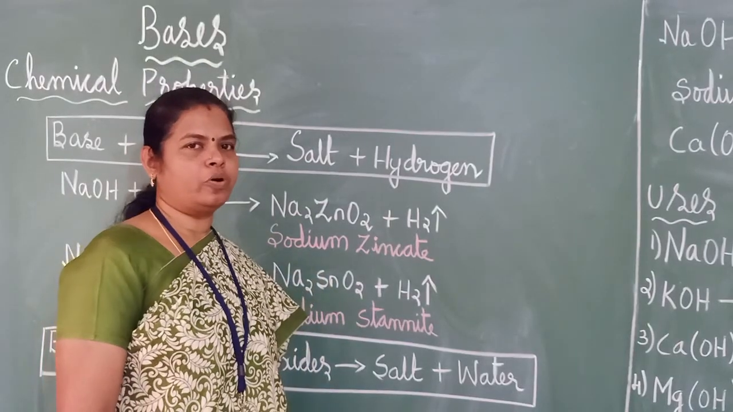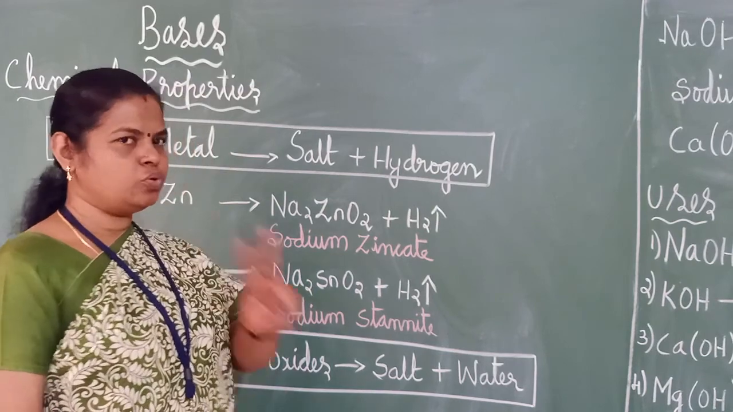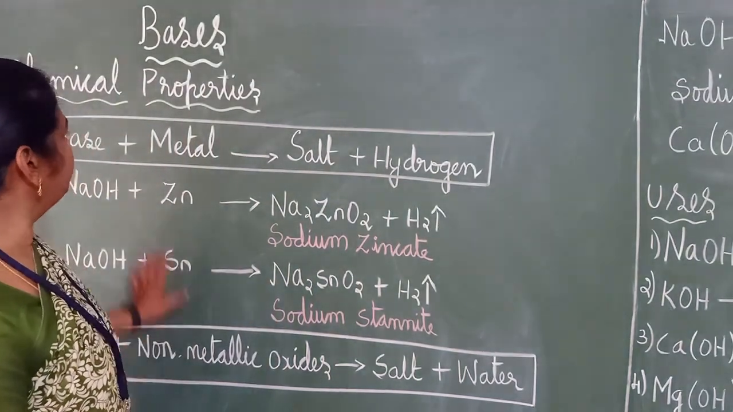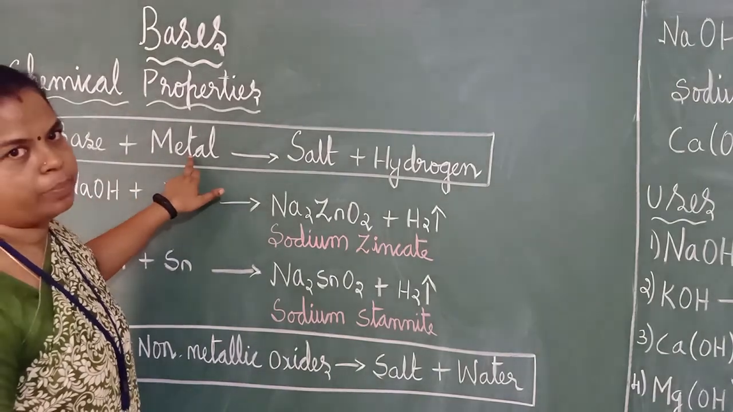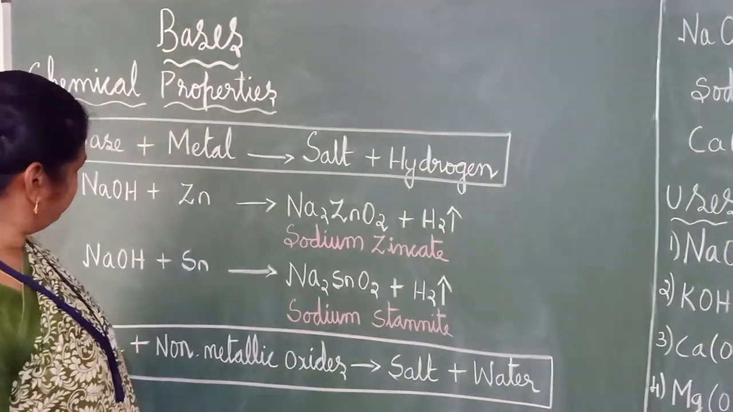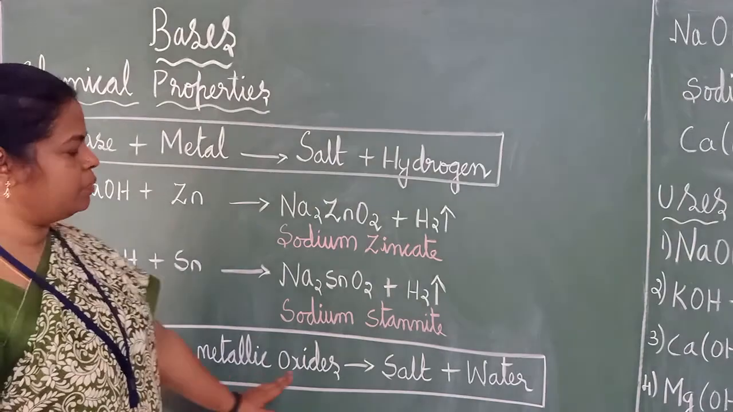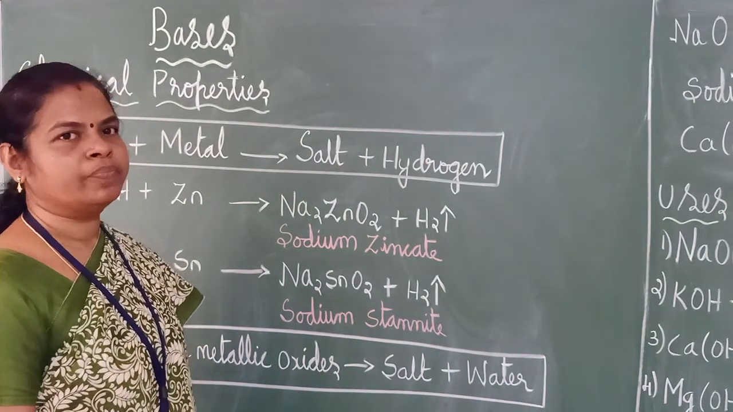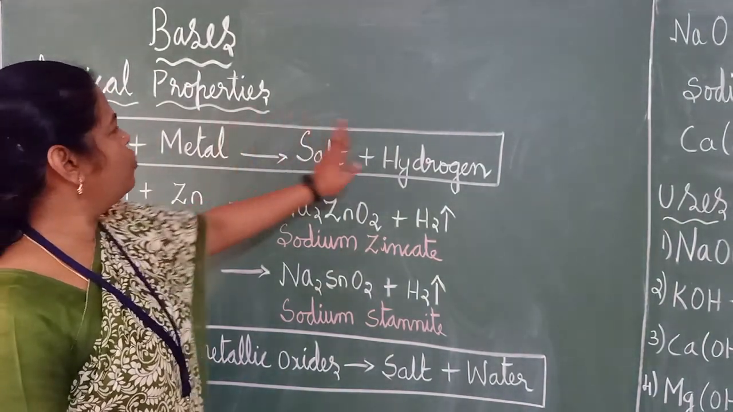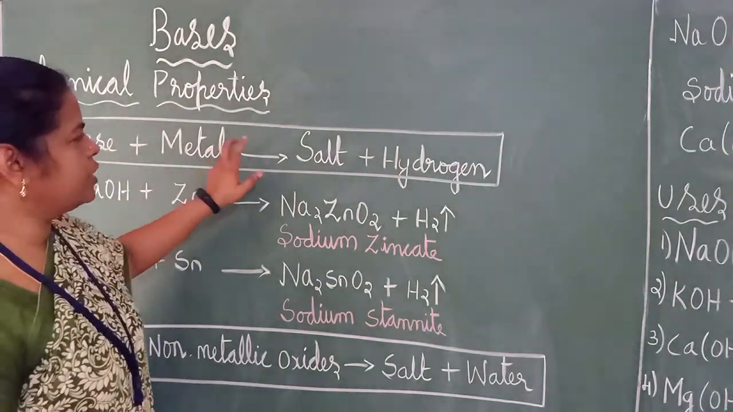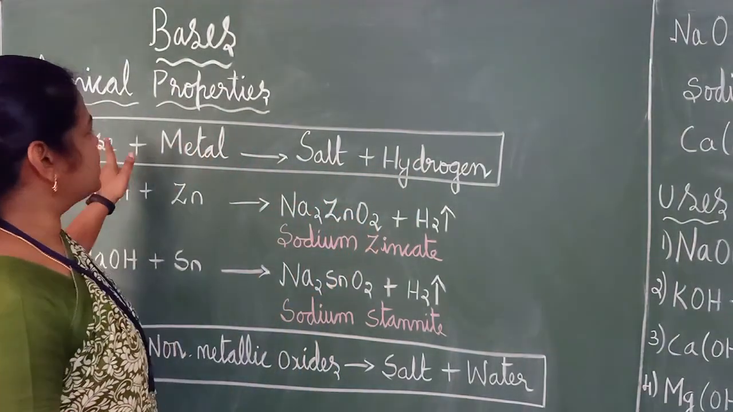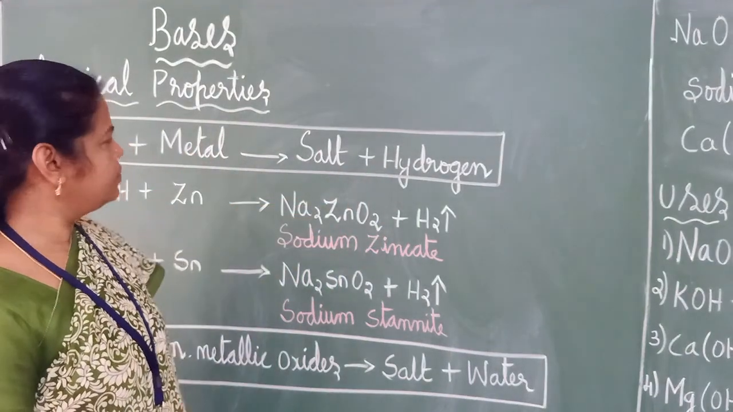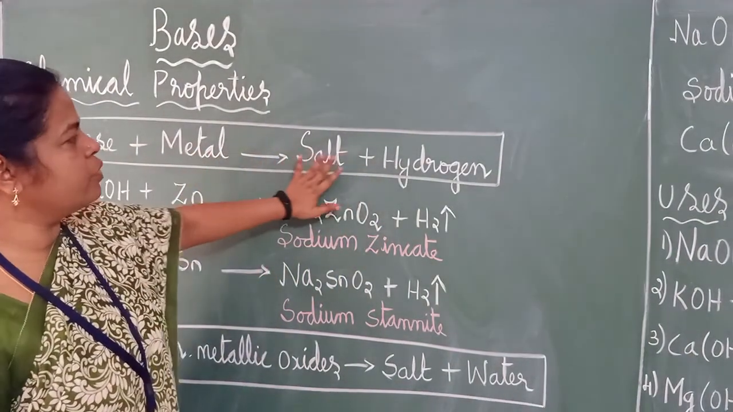We will see the chemical properties of bases now. There are two chemical properties we are going to study today. The first one is, if base combines with metal, what happens? The second one, what happens if base combines with non-metallic oxides? You should keep this as a formula in your mind that base plus metal gives salt plus hydrogen. Same way we have studied for acids also. Acid plus metal gives salt plus hydrogen. Here, base plus metal also will give salt plus hydrogen.